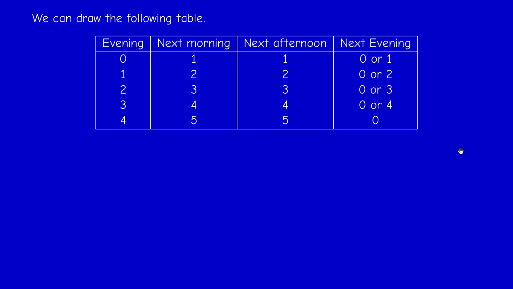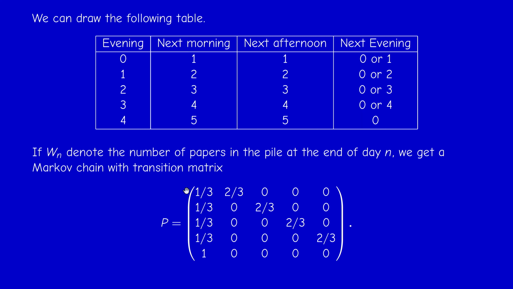Okay, so therefore we have this transition matrix: from 0 to 0, 1/3, from 0 to 1, 2/3. From 1 to 0, 1/3, and from 1 to 2, 2/3. From 2 to 0, 1/3, 2 to 3, 2/3, and 3 to 0, 1/3, 3 to 4, 2/3. And from state 4, we can only go back to state 0 with probability 1. And of course, you can easily draw the transition graph of this matrix.